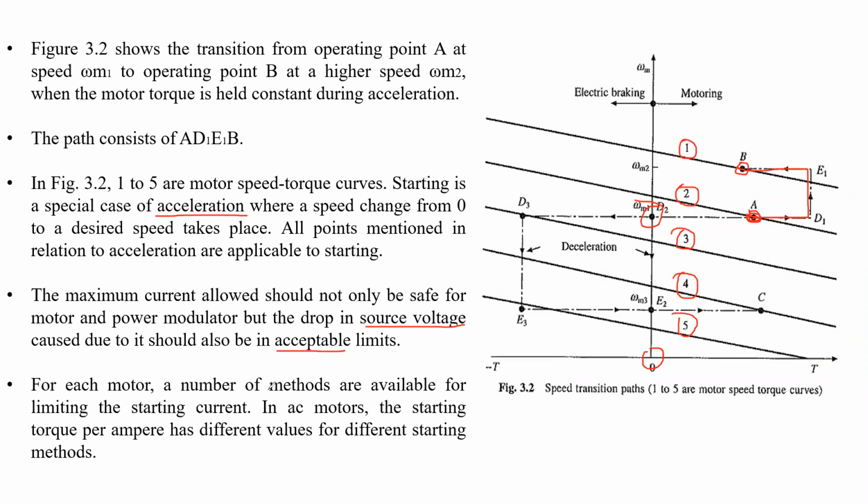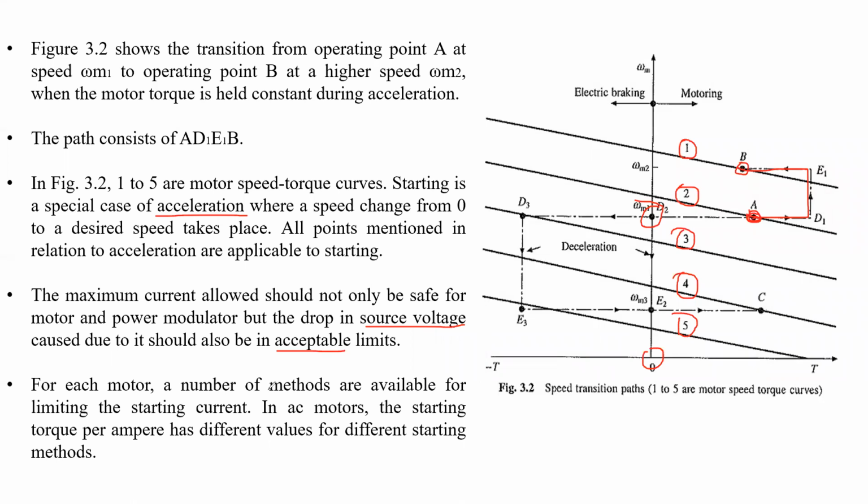Okay, so we have a number of methods in order to limit the starting current. Can you tell any one or two names, for example, for limiting the DC motor starting current?